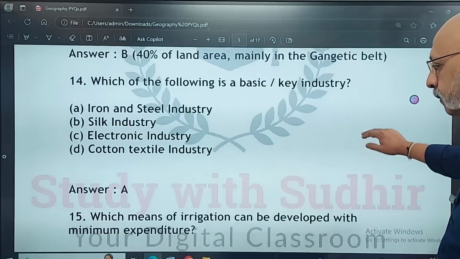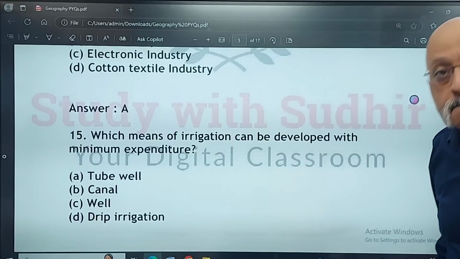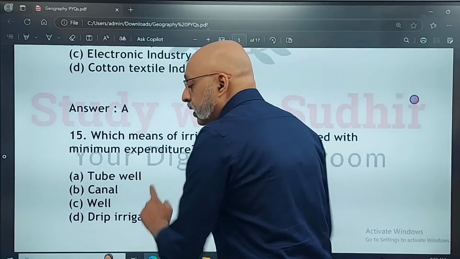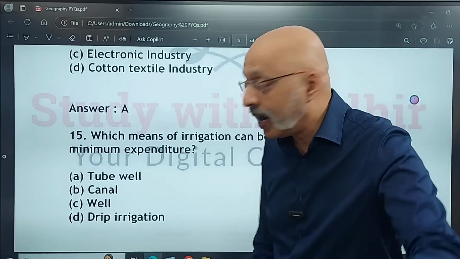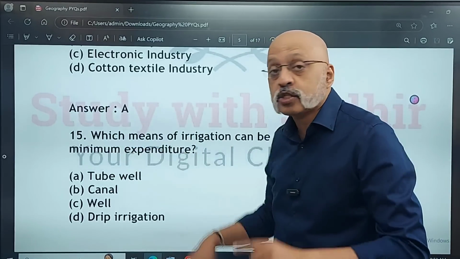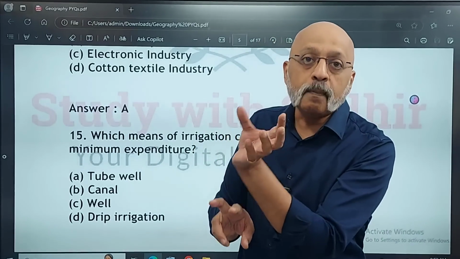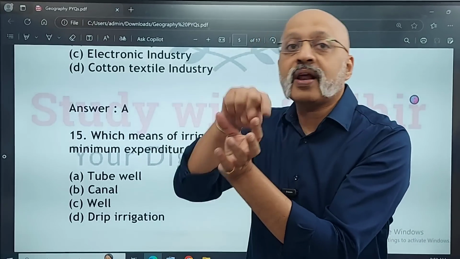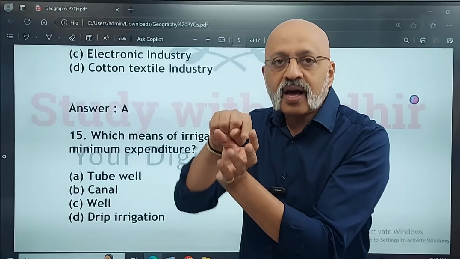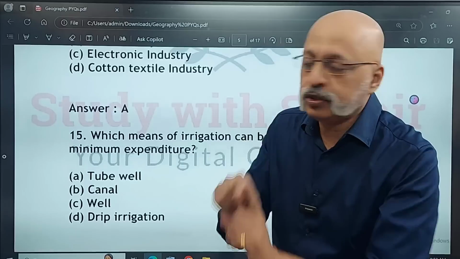Pretty simple. Option A. Which means of irrigation can be developed with minimum expenditure? Now these kind of things, how do you get a reasoning question on that? When you find the answer, why is it that it requires minimum expenditure? So everything, try to twist it into a "because" question and see whether you are able to answer that in the last 24 hours before the examination. That's how you should deal with geography.